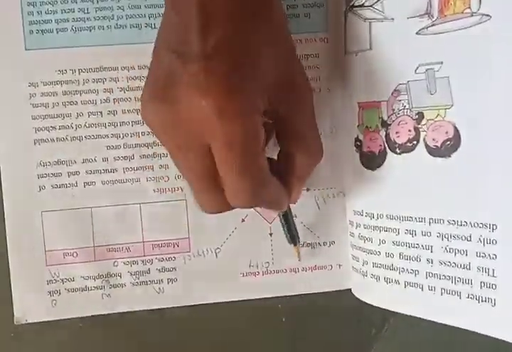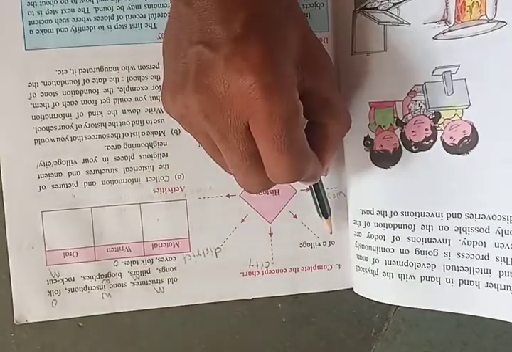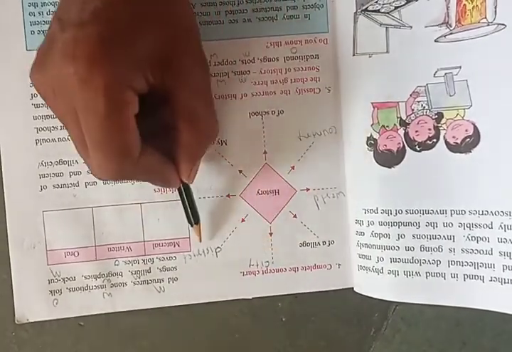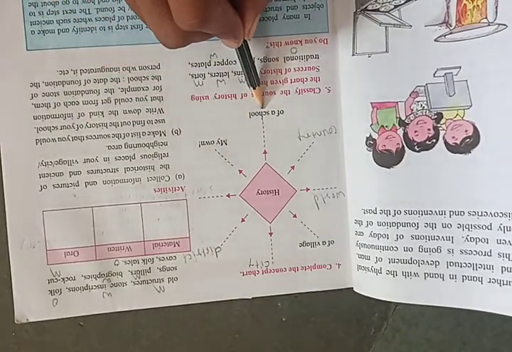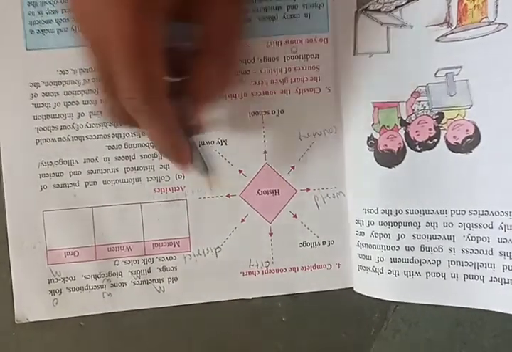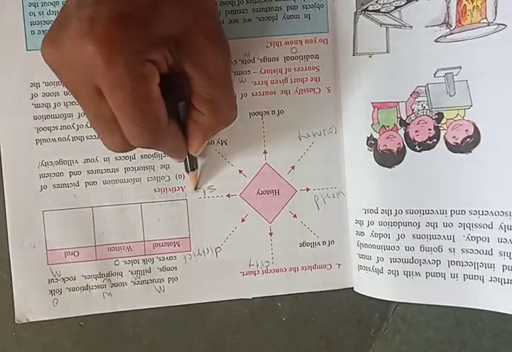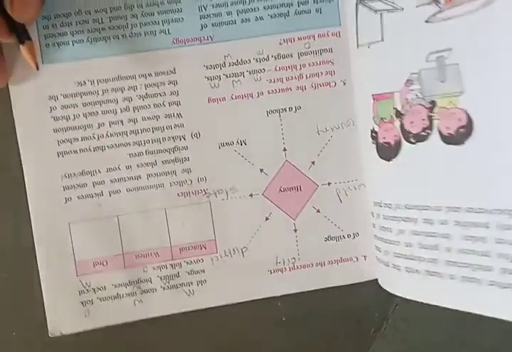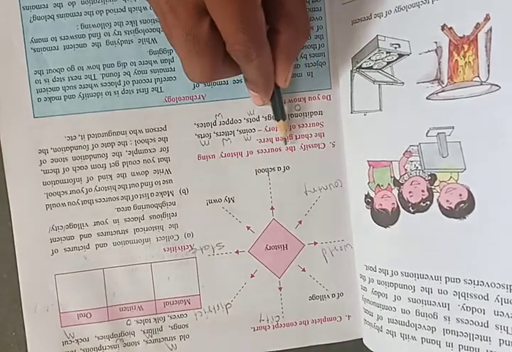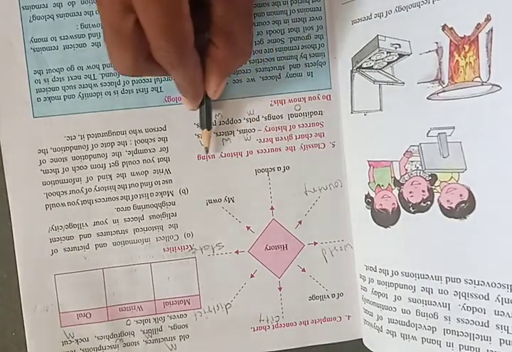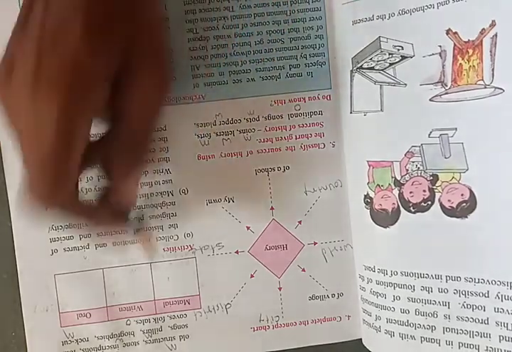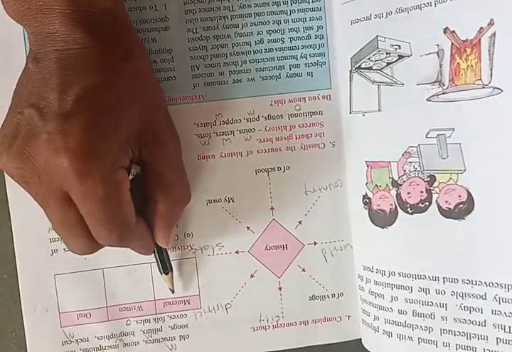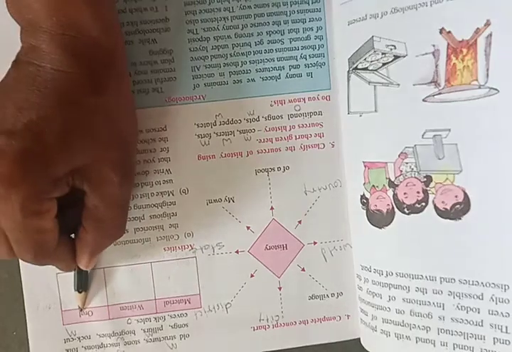Now next question. Question number 4. Complete the concept chart of a village, city, district, state, my own school, country and world. Now question number 5. Classify the sources of history using the chart given below. Some sources of history are given. The chart is here: material source, written source and oral source.